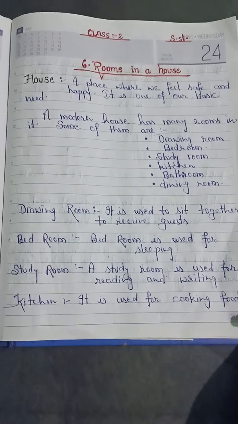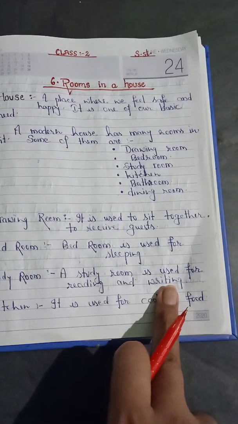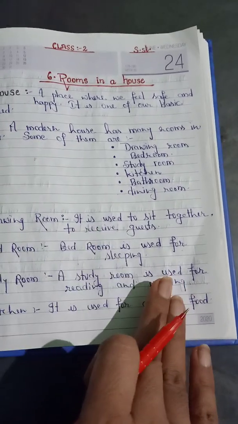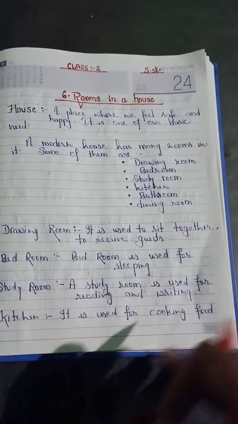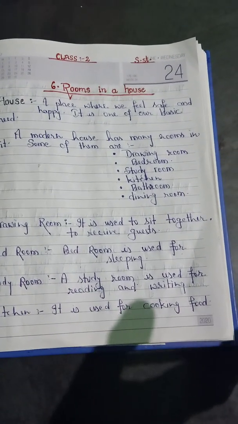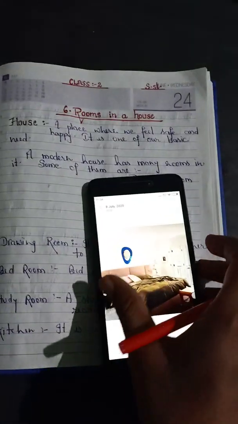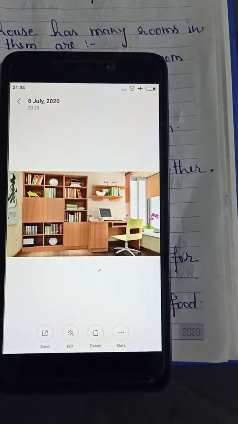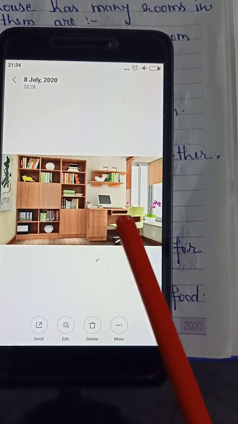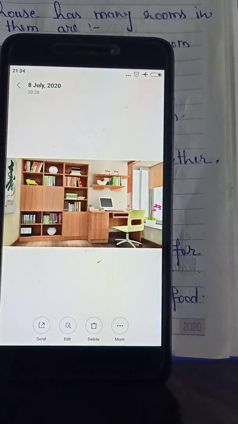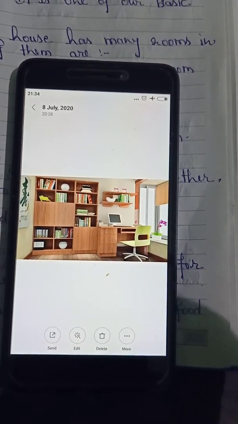Then after the bedroom, there is the study room. A study room is used for reading and writing. For reading, studying, and writing some things, we use a different room, that is the study room. There we can put all books, all copies, and all important things related to our study. So here it is the study room. See, some shelves are there, books are kept inside the shelves, one chair is there, one table, one computer. This is the structure of a study room.